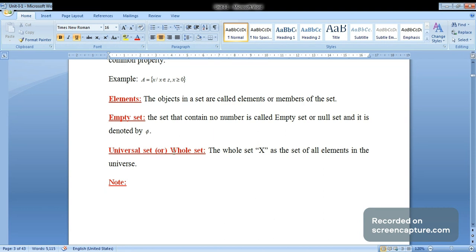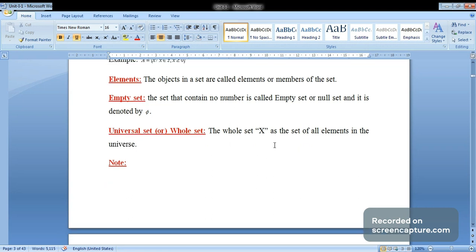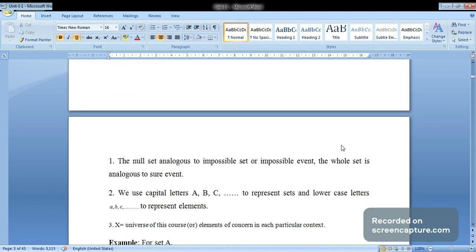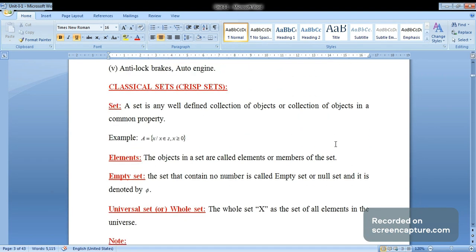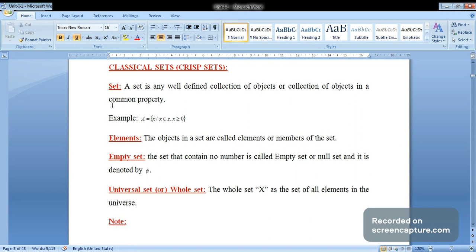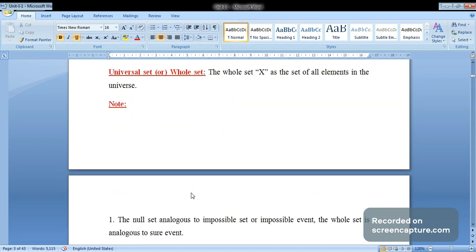Next, we define the universal set, or whole set. The whole set X is the set of all elements in the universe. So here we have defined the set, elements, empty set, and universal set.